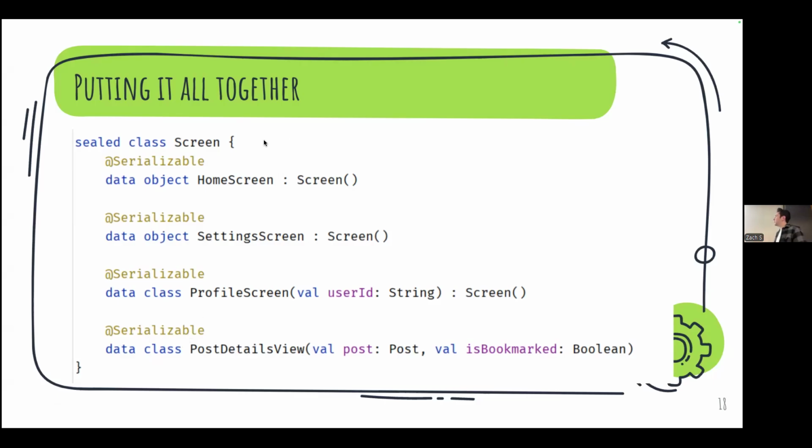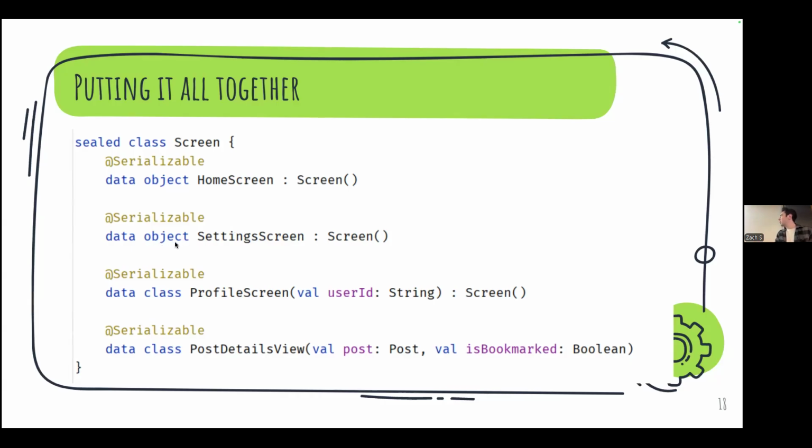And wrapping it in a sealed class is an organizational choice that allows us to have all of our screens in one place and have really strong guarantees about where we actually are in the app.